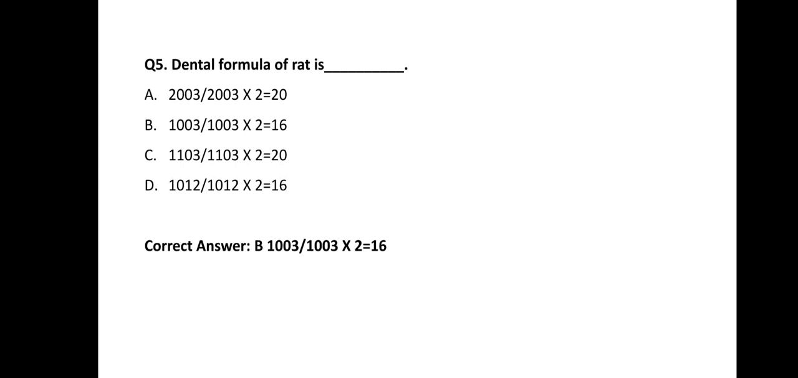Oblique means upper and lower jaw multiplied by 2 is equal to 16. So total 16 teeth are there. In that, 4 incisors are there, 0 canine, 0 premolar, and 12 molars are there. So likewise 16 teeth are there. So the dental formula of rat is option B, 1003 oblique 1003 multiplied by 2 is equal to 16.